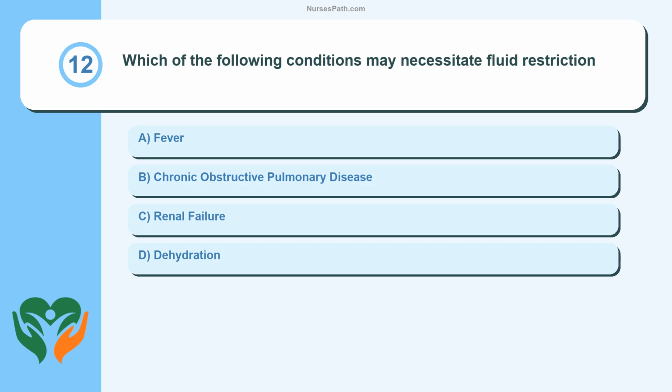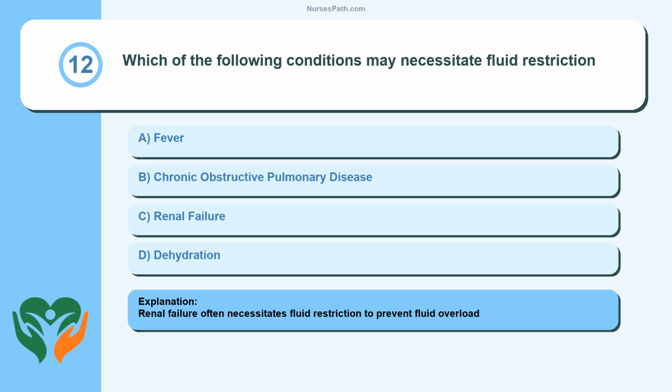Question 12. Which of the following conditions may necessitate fluid restriction? Fever, chronic obstructive pulmonary disease, renal failure, dehydration. Renal failure often necessitates fluid restriction to prevent fluid overload.